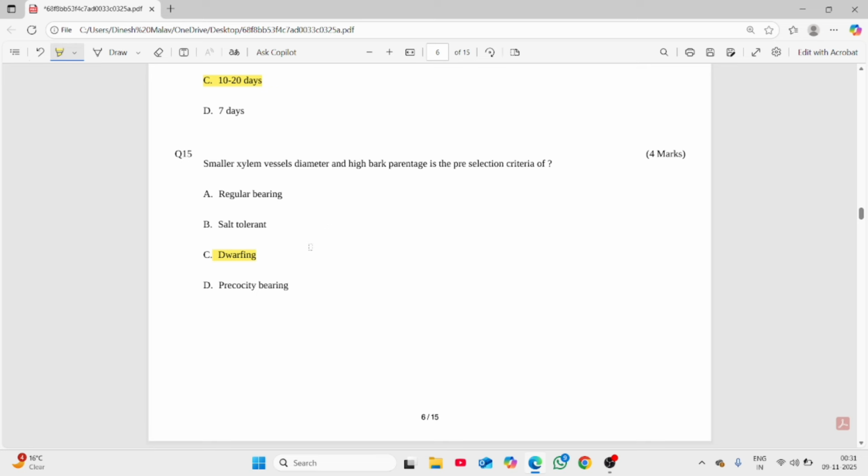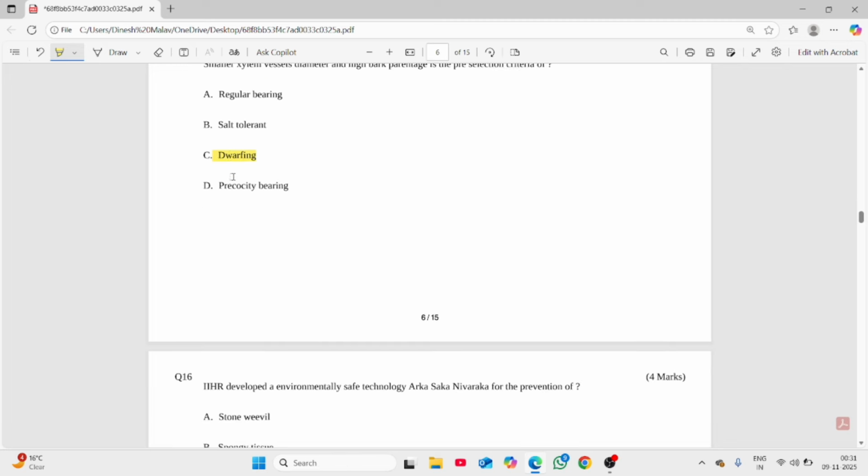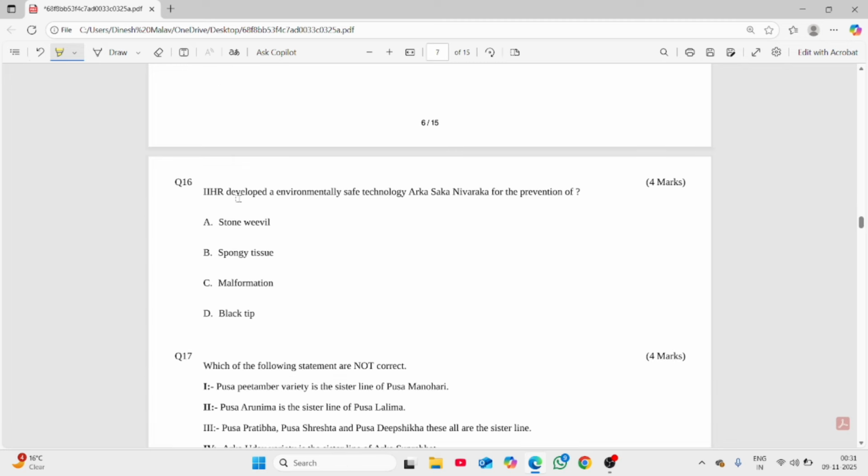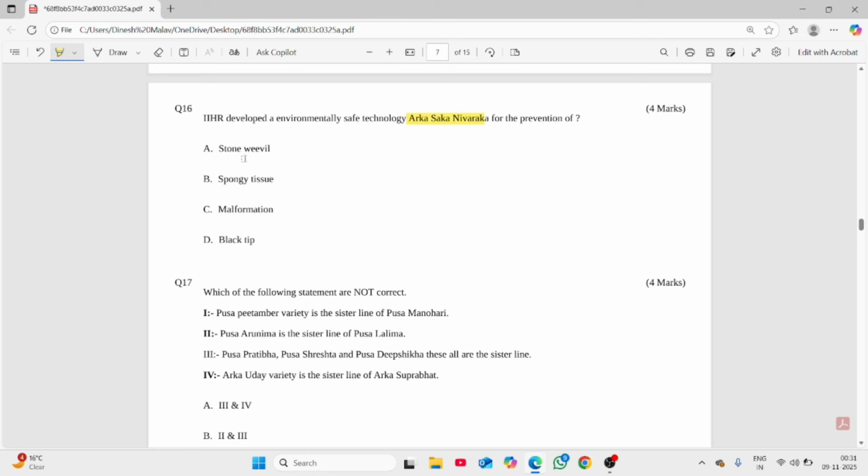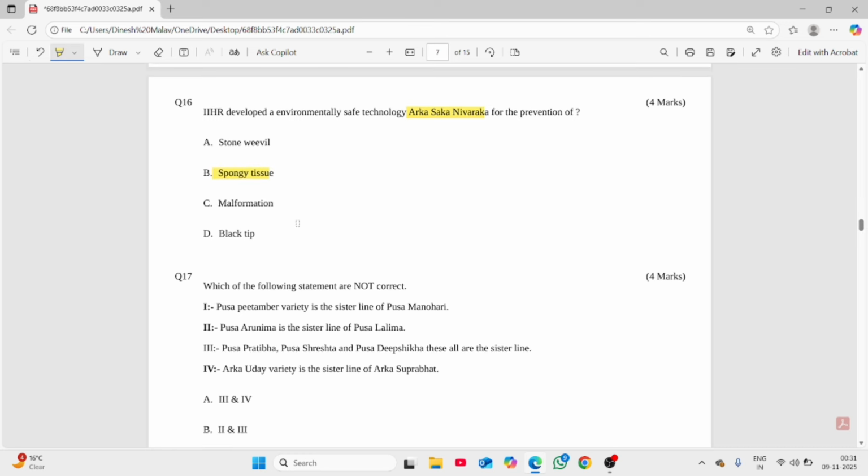If we have a large number of stomata per unit area, then it is also a pre-selection criterion. So definitely it is a dwarfing pre-selection criterion. And IIHR developed the environmentally safe technology Nivarka for the prevention. Definitely IIHR works on spongy tissue, and it was the same variety which was developed against spongy tissue.